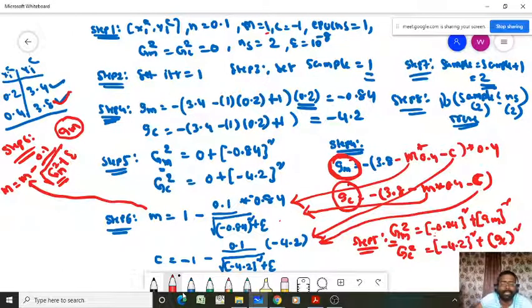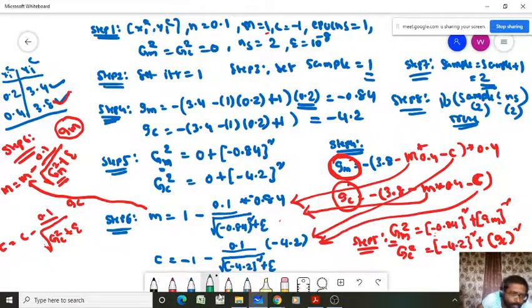Just replace here, calculate, update the parameter m. And similarly update the model parameter c equal to c minus 0.1 divided by square root of gc2 plus epsilon into gc, right? This gc2 will be coming from this one and this gc is coming from here. So replace there 0.1, epsilon 10 power minus 8, c value will be coming from here. So update the model parameters m and c. Once this is over, we have to go to step 7.